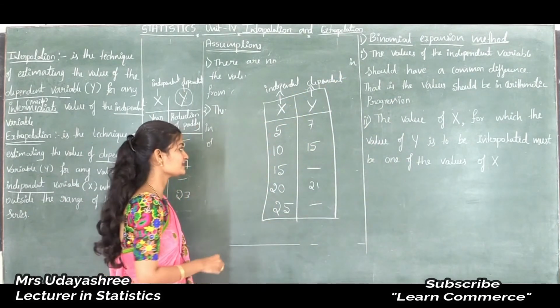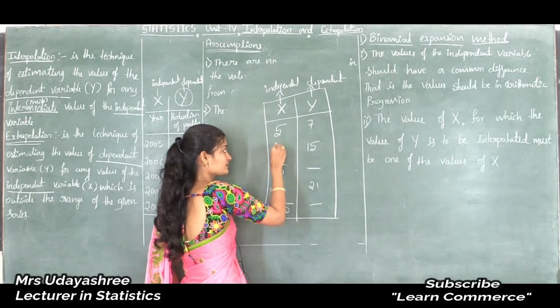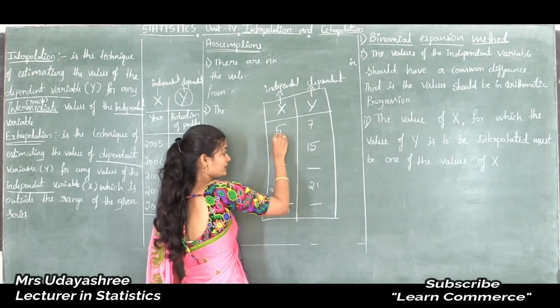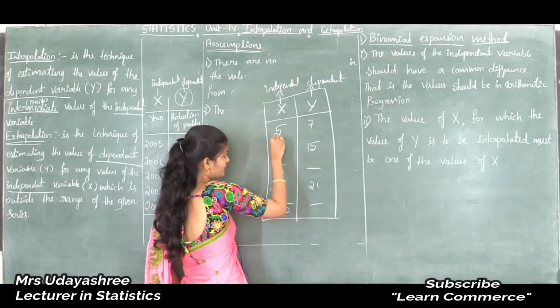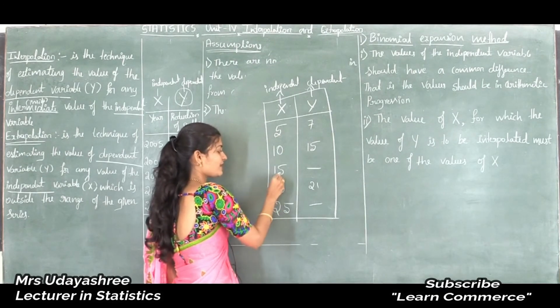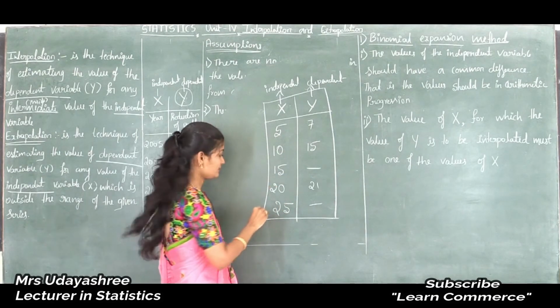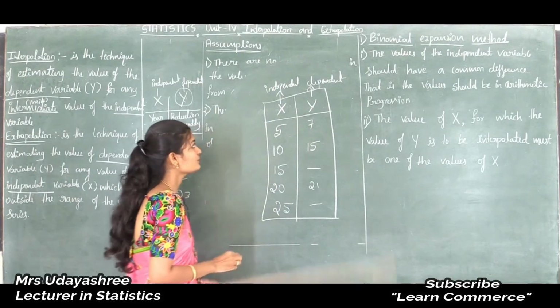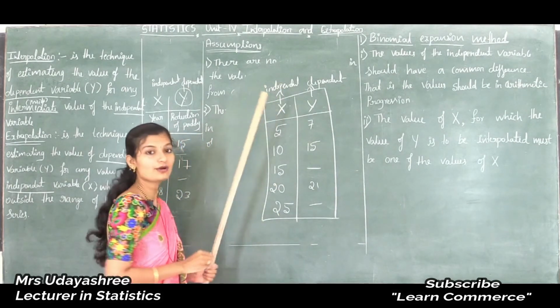Common difference in the sense what? Take the first observation and second observation. Here the width is 5, so the common difference is 5, and from here to here the difference is 5, and here to here the difference is 5, and here to here the difference is 5. So this independent variable should have a common difference.